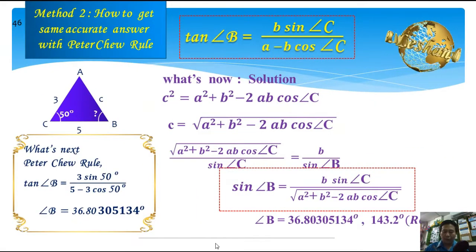Another method, method 2, is to use sine B equals B sine C divided by the square root of a power 2 plus b power 2 minus 2ab cos C. It is from the cosine rule plus the sine rule, but the formula is too hard. I believe you will agree, this formula is too hard, and it will also face the problem of determining whether the final answer is an acute or obtuse angle, as mentioned. So using the Pikachu rule is the better way to solve the problem mentioned.